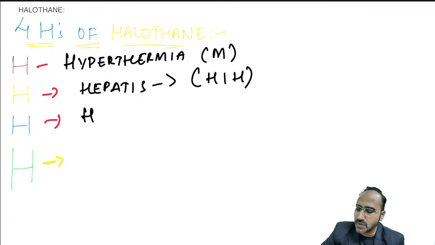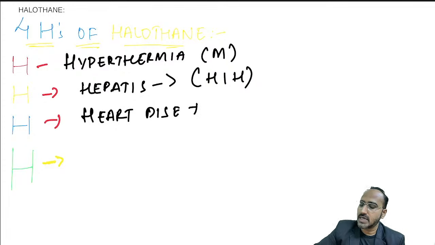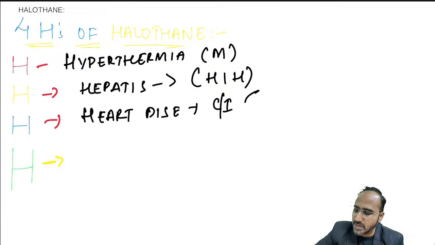Next H of halothane is what, guys? Heart disease: halothane is contraindicated in heart disease. It should never be given in heart disease. Why? Because halothane causes hypotension and bradycardia. Apart from that, halothane can cause arrhythmias. Why can it cause arrhythmias?